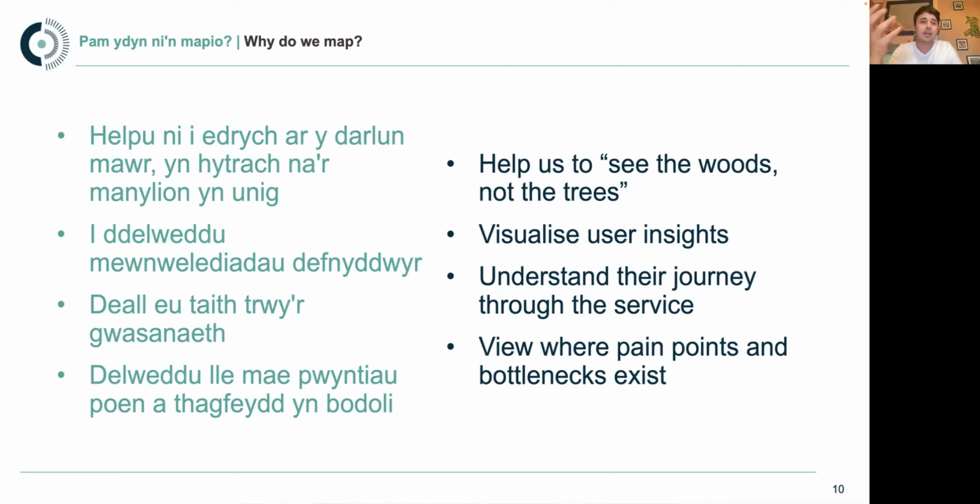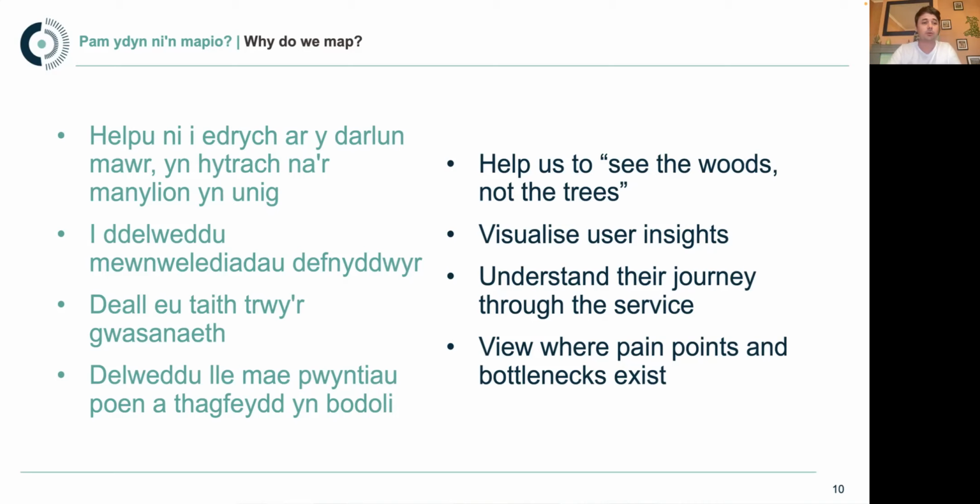So it's about understanding somebody's journey through your service. And again, this is coming directly from your user research, so you're not just making this thing up. You're trying to inform as much of this as you possibly can based upon what you've learned so far. And seeing all that in order then helps you to look at service improvement.